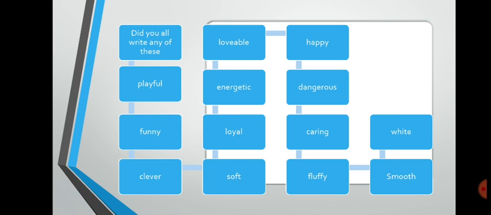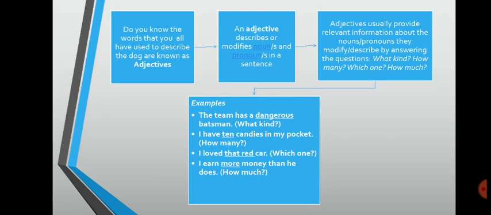Now can you guess what we are going to learn today? I know many of you might have already got that we are going to learn adjectives, and you are right, those who have thought of it. Very good. Let's proceed. As you know, the words that you used to describe the dog are known as adjectives. An adjective describes or modifies nouns or pronouns in a sentence. They actually provide relevant information about the noun or pronoun.